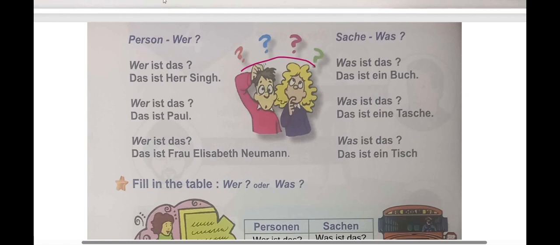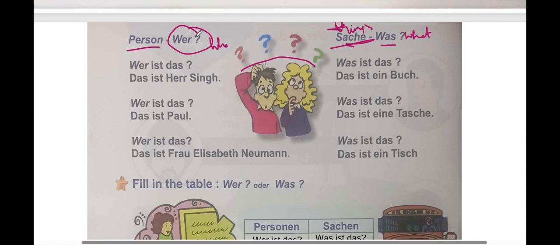So, yes, there is this difference. For a person or people we use wer, like, who is that? Like we learned at the start of the chapter. Sache is things, a new word added to the vocabulary. Sache is things, Sachen actually. With Sache or Sachen, we use was. Was means what. Wer means who.